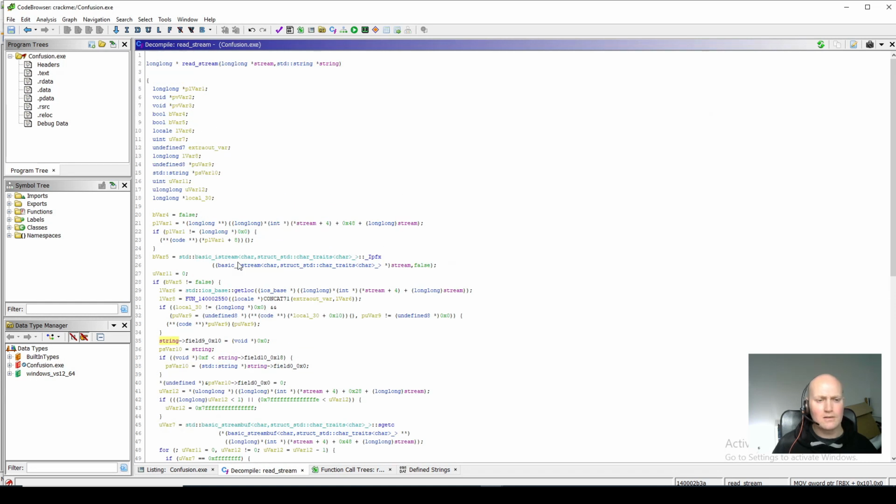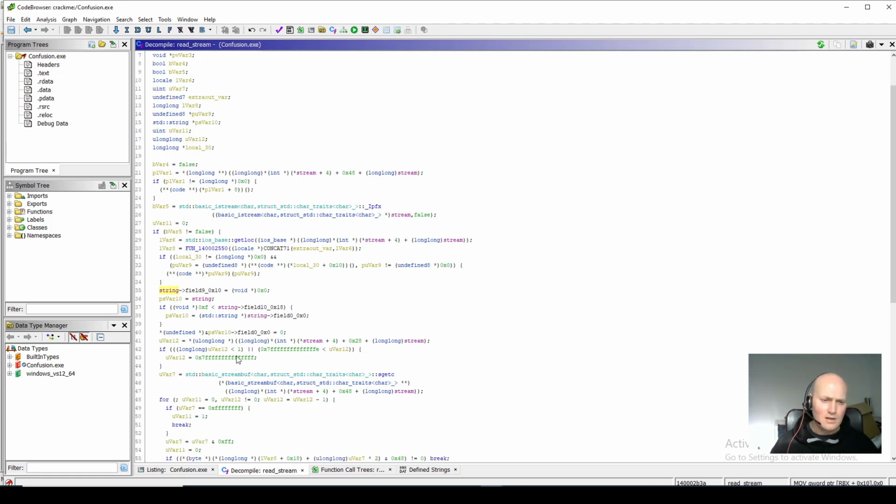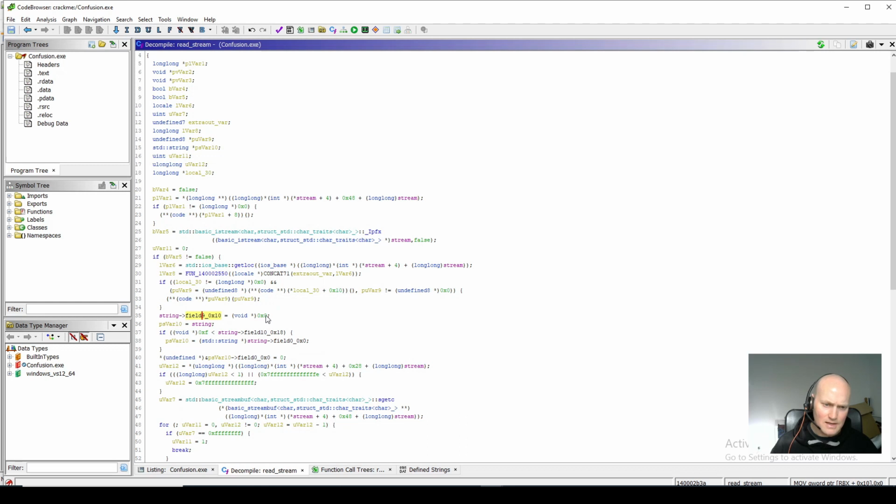I'm going to show you some more of that article in a minute, but to start with, let's try to figure out by looking at how it's being used what's going on here. For example, first of all this field is being set to 0.